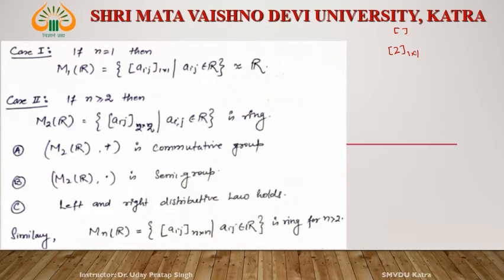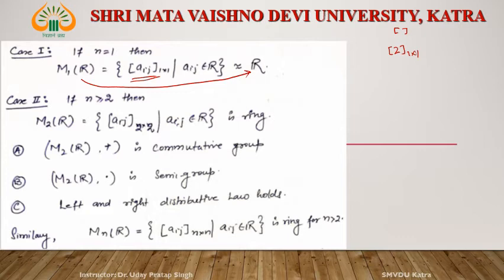So Aij belongs to R. This considers every real number. Every real number means M1R is equivalent to R. Okay, what is M1R? M1R is equivalent to R. For n greater than or equal to 2, M2R is in this way.